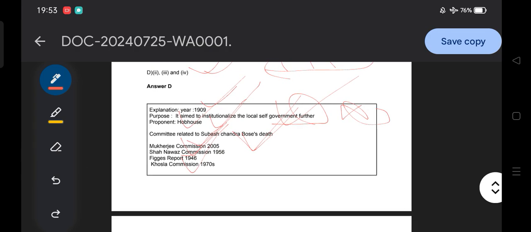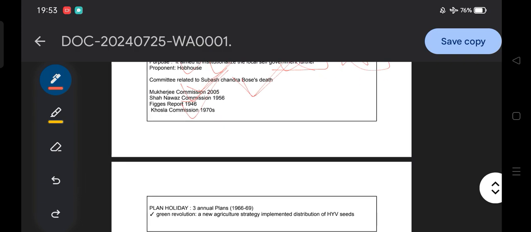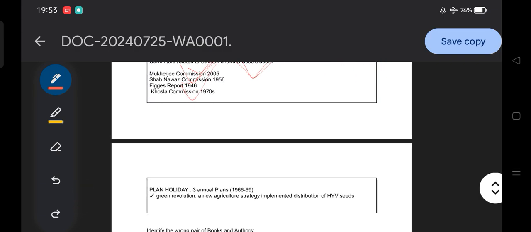It is very controversial when we talk about the death of Subhash Chandra Bose. Some people say Subhash Chandra Bose did not die and was still alive, and some people say he died because of the plane crash. There are a number of narratives, but you need to remember these committees: the Mukherjee Commission, the Shahnawaz Commission, and the Figgess Report are related to Subhash Chandra Bose's death.